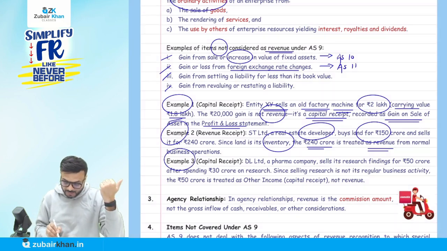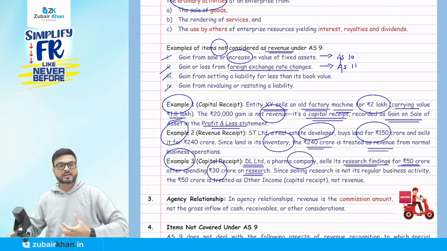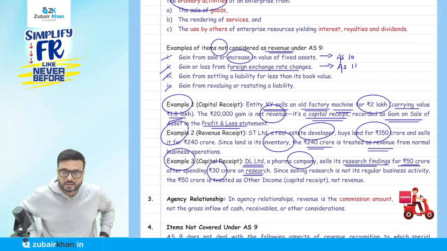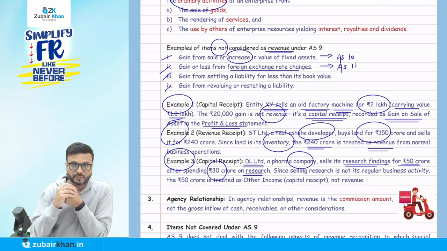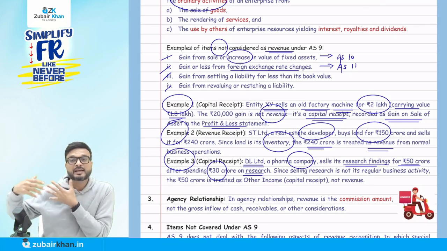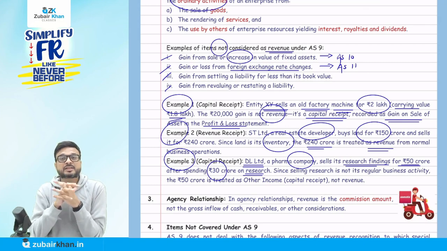Now the third example. DL Limited, a pharma company, sells its research findings for rupees 50 crore after spending rupees 30 crore on research. So they have done certain research, then they sell those research findings. The expenses they incurred were 30 crore. Then they sold those research findings at 50 crore. So they made a profit of 20 crore. Since selling research is not regular business, you will say, no sir, that's a pharma company.